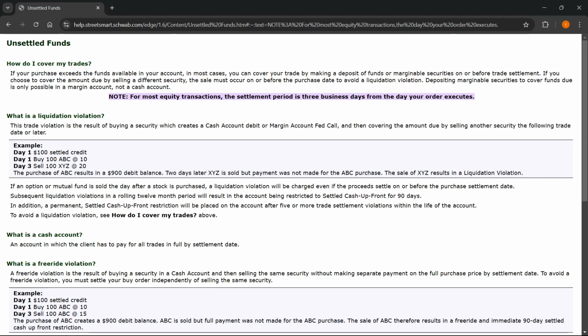In this video, we're going to talk about how long it takes for funds to settle inside Charles Schwab. So I actually found an article from their help site over here at schwab.com, and as you can see, it says that for most equity transactions, the settlement period is 3 business days from the day your order executes. So your answer here is 3 days.